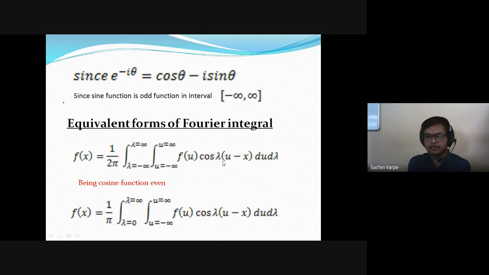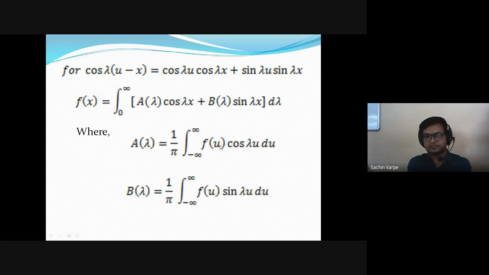And similarly, for cos of lambda into u minus x, when we multiply by lambda inside and expand this with the help of the cos formula, cos of a minus b, what is it? Cos a cos b plus sin a sin b, isn't it? So f of x will be equal to the integration from 0 to infinity of a of lambda cos of lambda x plus b of lambda sin of lambda x d lambda.